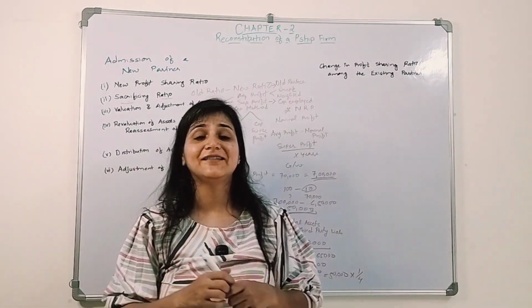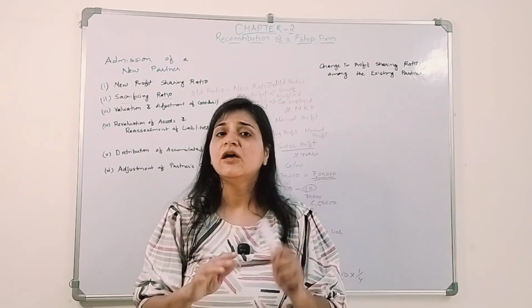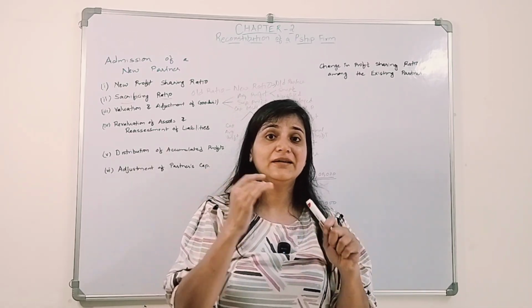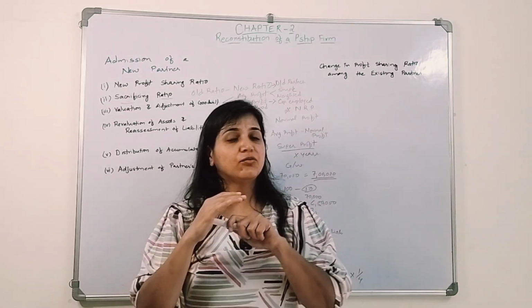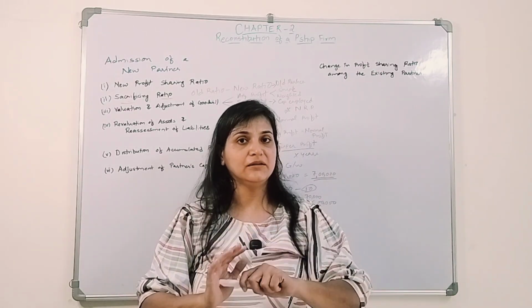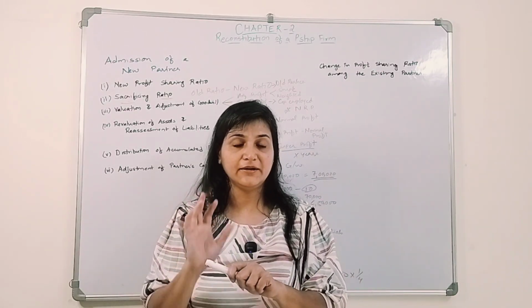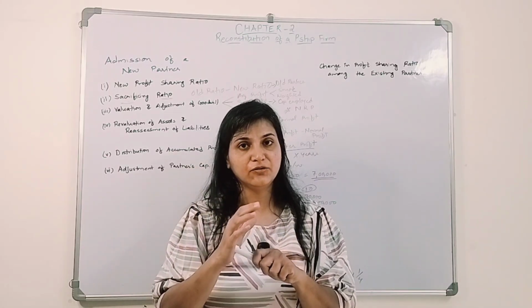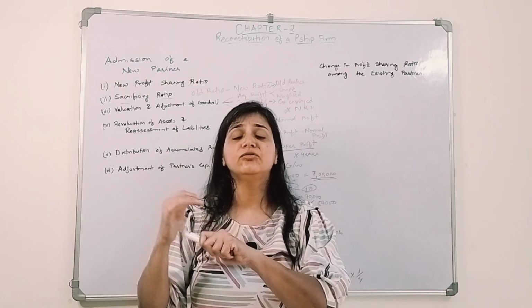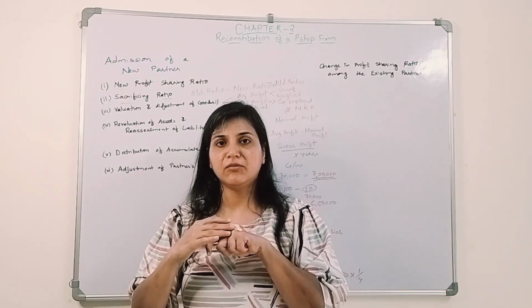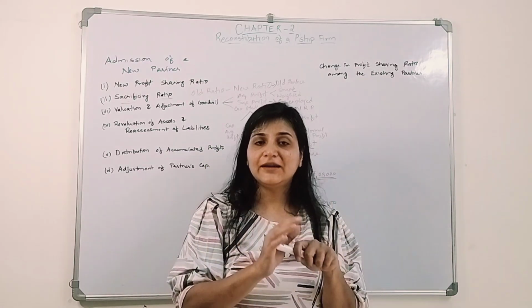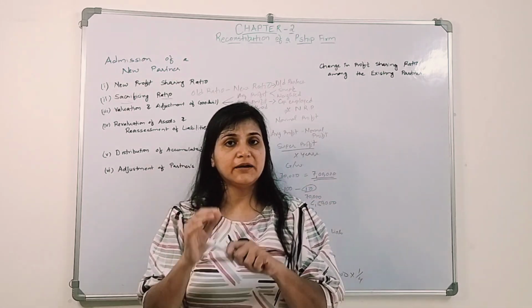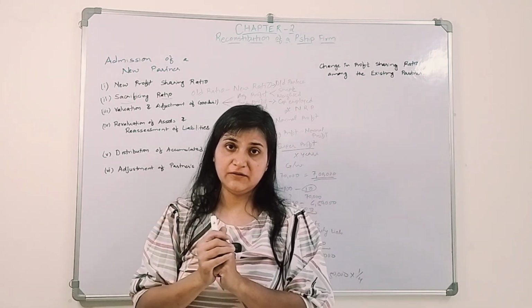Now there could be a situation, in the treatment of goodwill, where he settles the goodwill amount outside the business, so there will be no entry. Second situation, he brings the goodwill amount into the business. If the partners want to retain that goodwill amount in the business, their capital accounts will be credited. The first entry would be when he brings in the goodwill: cash account debit to the new partner's capital account to premium of goodwill. And if they want to retain that goodwill amount, the premium of goodwill account is debited to the old partners' capital accounts in their sacrificing ratio.